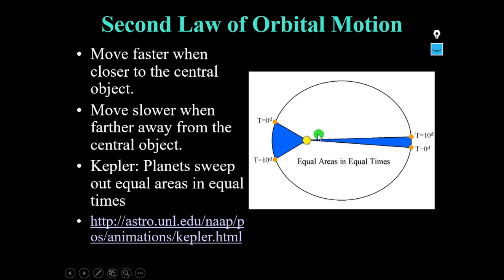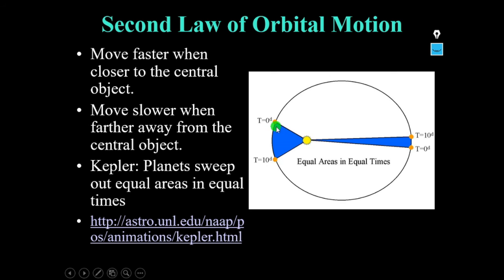In the same time interval, the area covered by the planet orbiting around the sun is equal to the area covered by the same planet at another point, between the same interval. So planets sweep out equal areas in equal intervals of time.